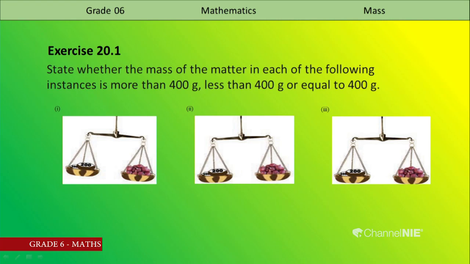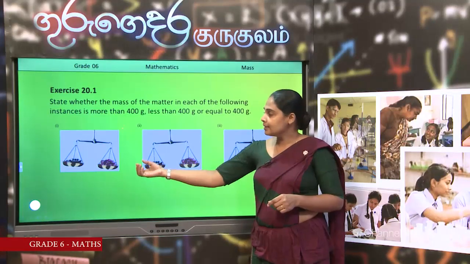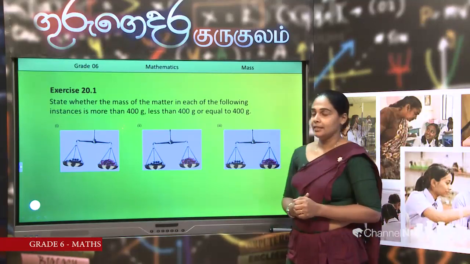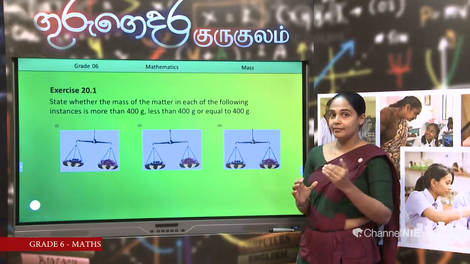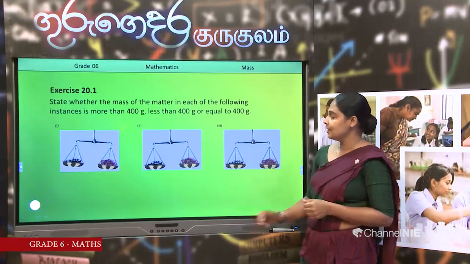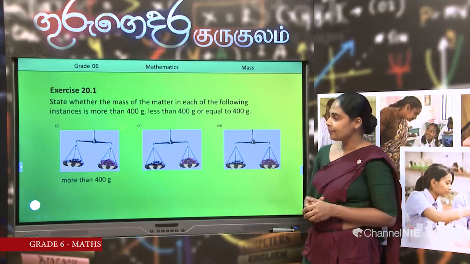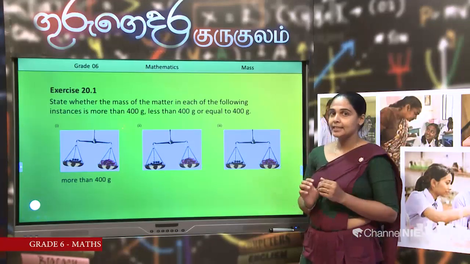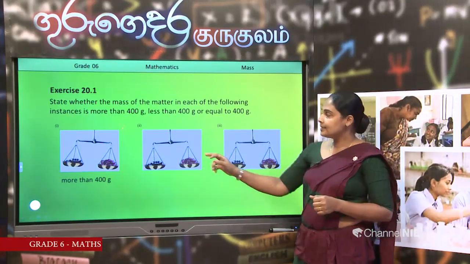Go to the first picture. In this pan there are 2 weights of 200 grams. In the other pan there are onions. The pan with onions goes down. Then what is your answer? It is heavier than 400 grams. So the answer should be more than 400 grams. Select the correct answer.